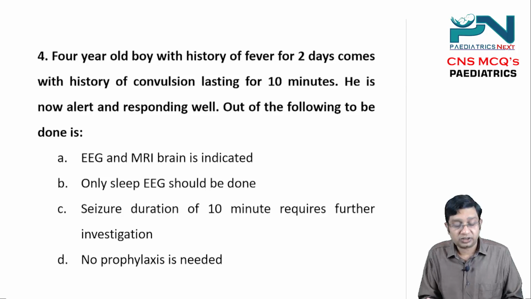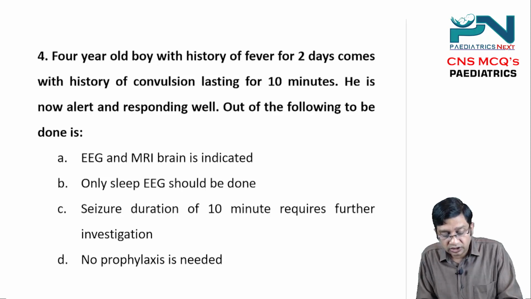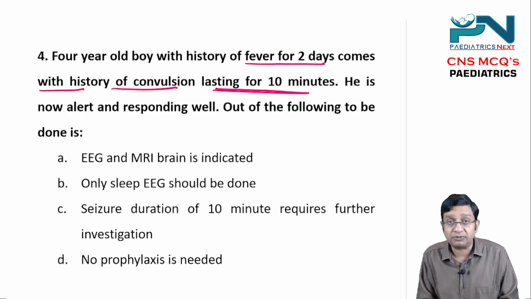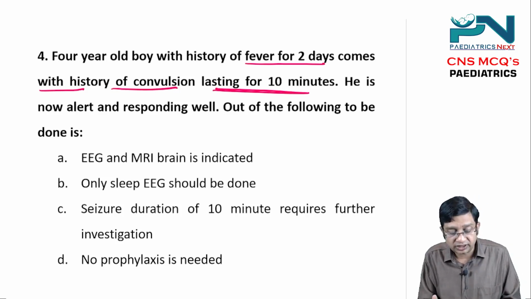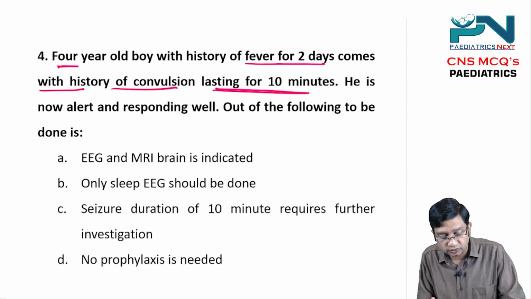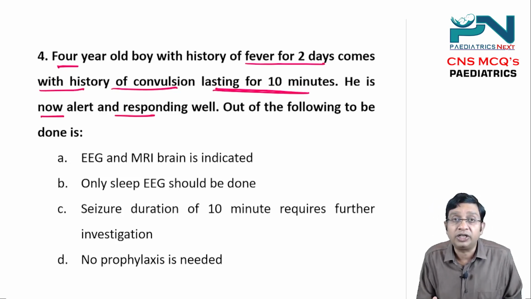Moving on to the next question. There is a 4-year-old boy with a 2-day history of fever, which comes with a history of convulsions lasting for 10 minutes. So there is a history of seizure along with the fever, right? The age group is 4 years. He is now alert and responding well. Out of the following, what is to be done?